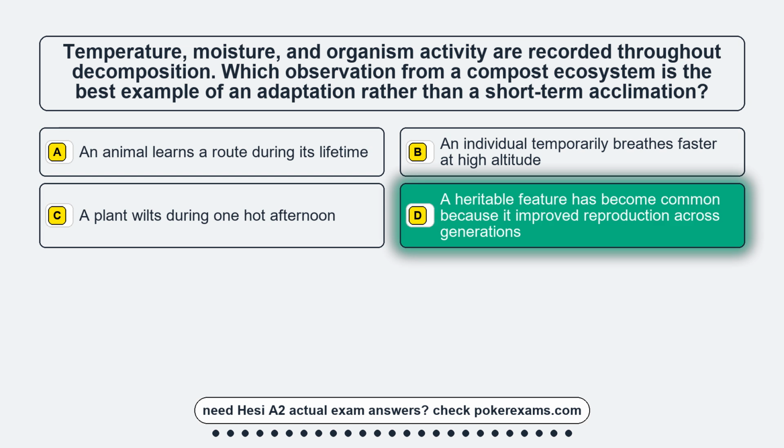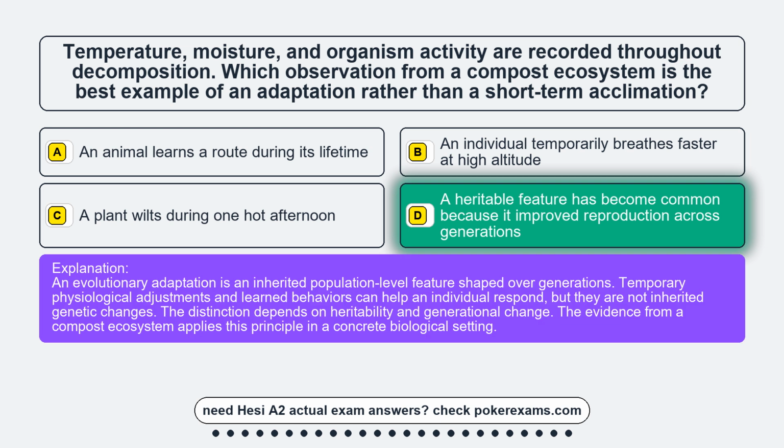The correct answer is option D. A heritable feature has become common because it improved reproduction across generations. An evolutionary adaptation is an inherited population-level feature shaped over generations. Temporary physiological adjustments and learned behaviors can help an individual respond, but they are not inherited genetic changes. The distinction depends on heritability and generational change. The evidence from a compost ecosystem applies this principle in a concrete biological setting.